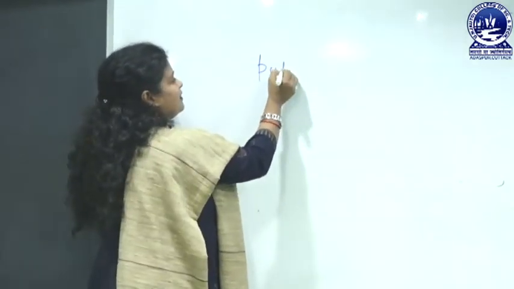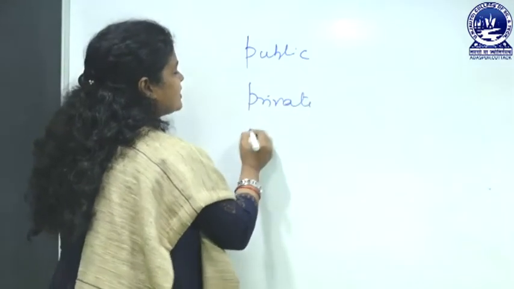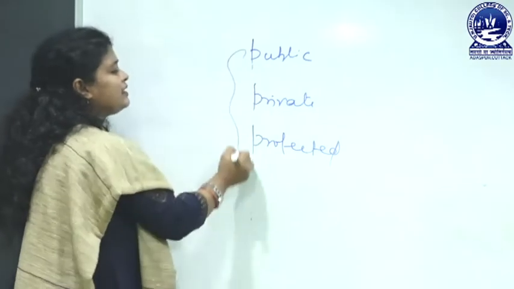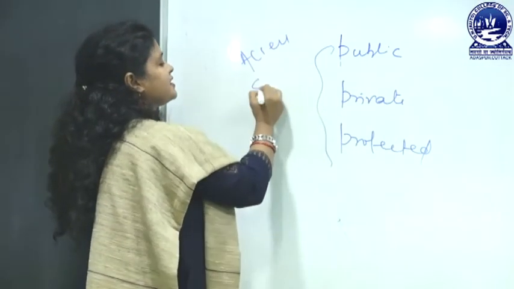Public, next one is private, next one is protected, and all these are called access specifiers.